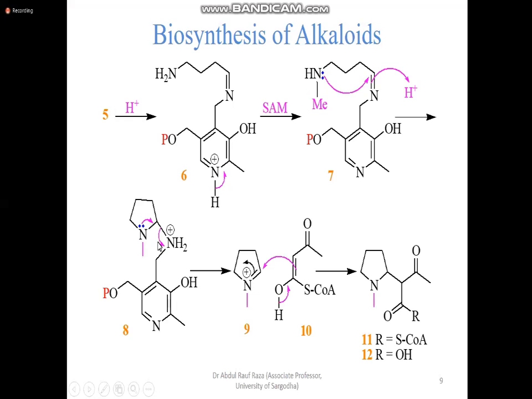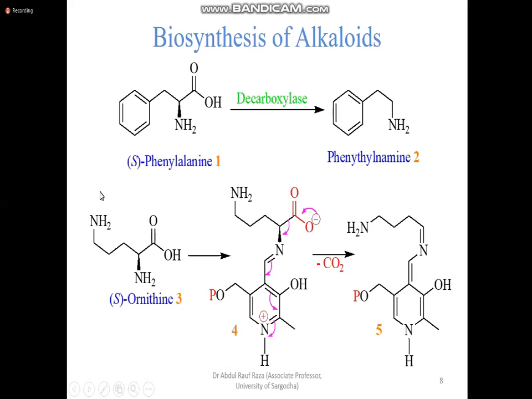But when it transfers over there, this carbon becomes electron deficient. As a result, this lone pair on nitrogen transfers electron density to generate a double bond here. Once it transfers, we get this structure number 9. This is, you see, the beginning of what? This is the beginning of the 5-membered ring, pyrrolidine alkaloid. This nucleus has been constructed, started from ornithine.